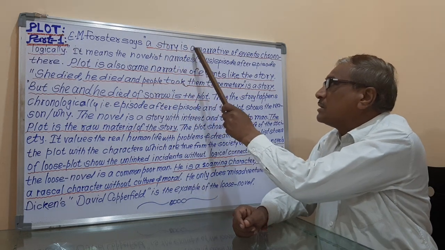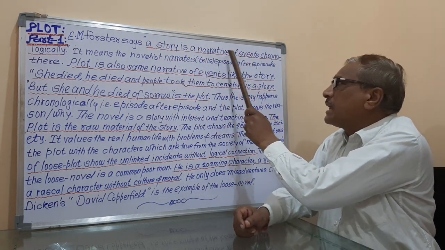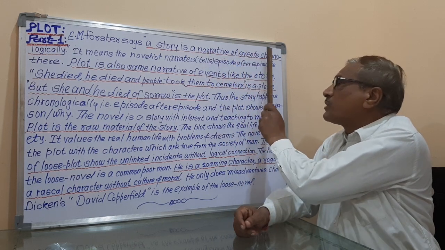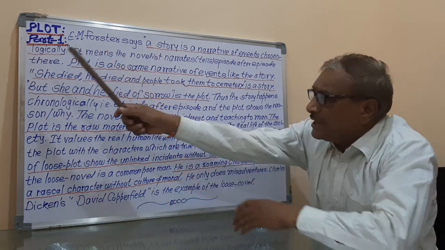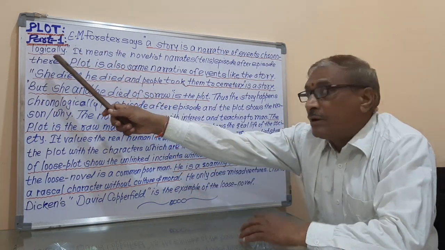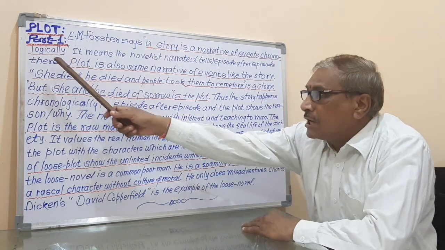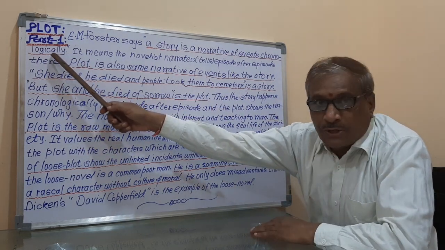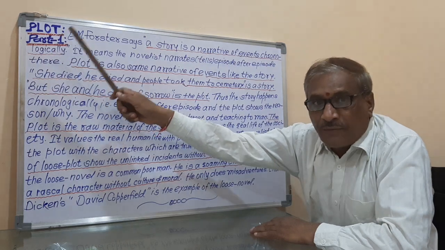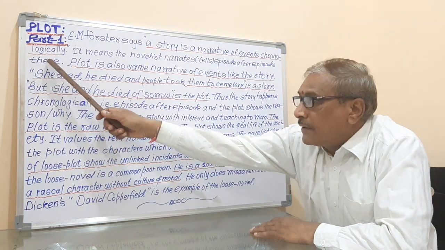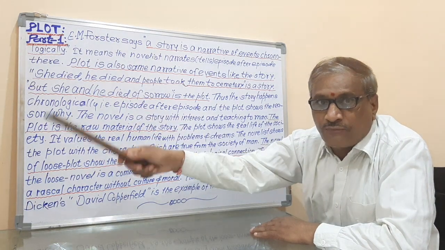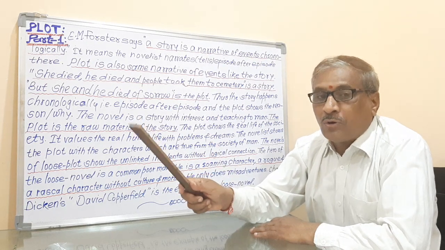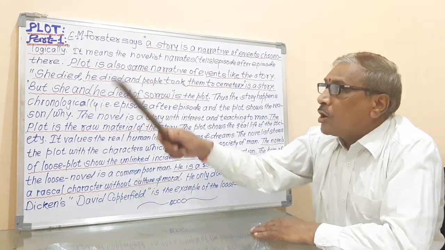So a story is a narrative of events. It means that there are many events and it is the narrative of the events. Chronologically means with order, with sequence. It means that there is the first episode, there is the second episode, then there is the third episode, fourth episode, fifth episode, like this. This is called the chronological order.